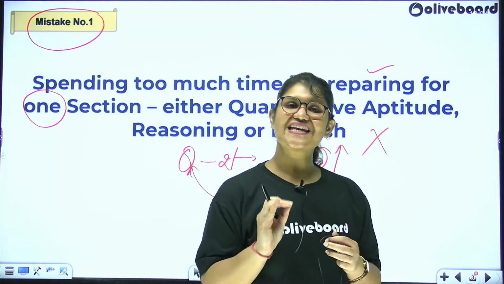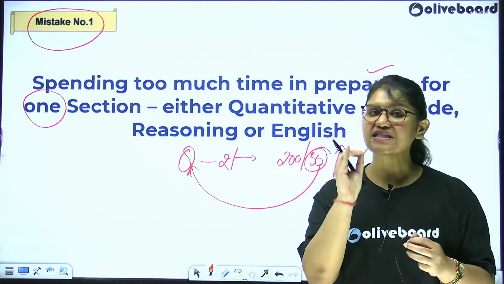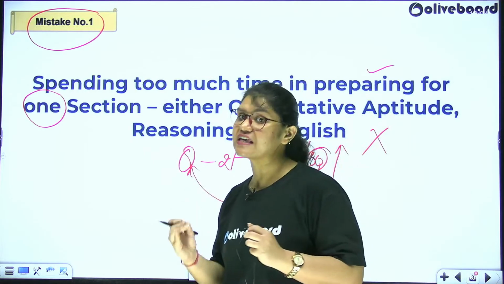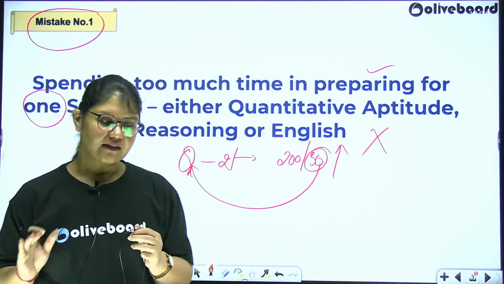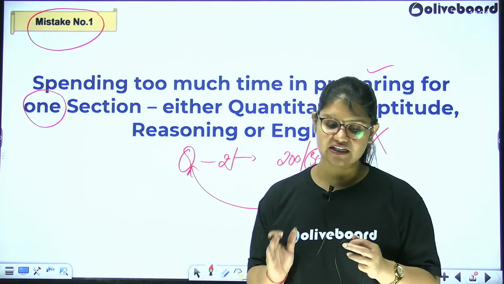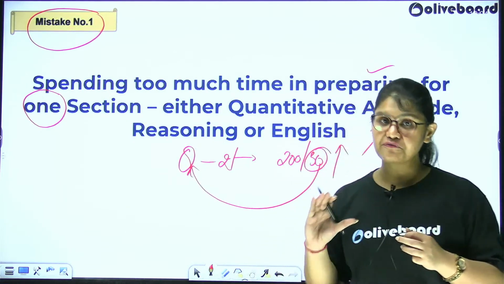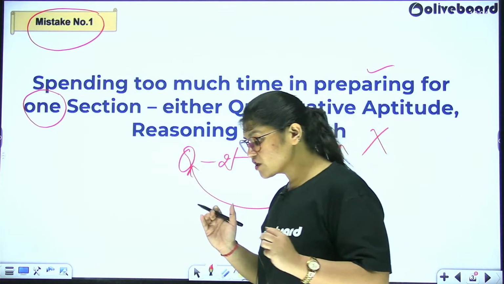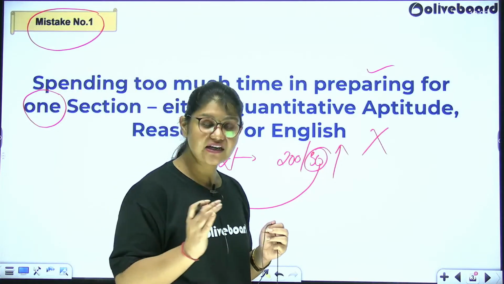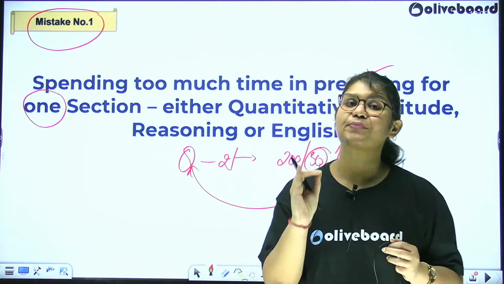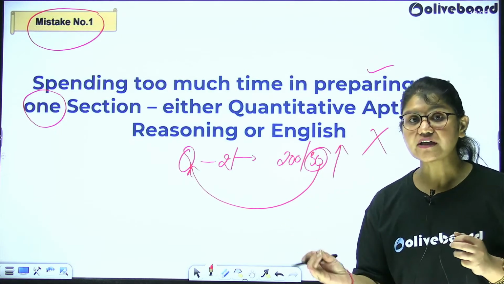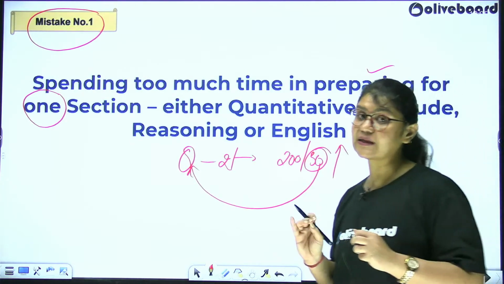There is no mistake if you sit back and put up a smart plan for those sections in which you feel you are weak. That is perfectly fine. You might not be very good in reasoning, so you want to make sure you're not losing out on the sectional cutoff, and you prepare a plan for that. You understand what are the questions that are important, what are the areas that you can master, and then very cleverly practice those questions and make sure you don't falter because of the sectional cutoff. That is the right approach.